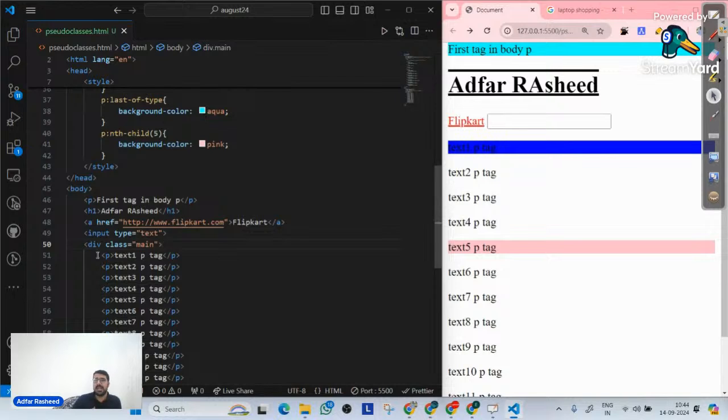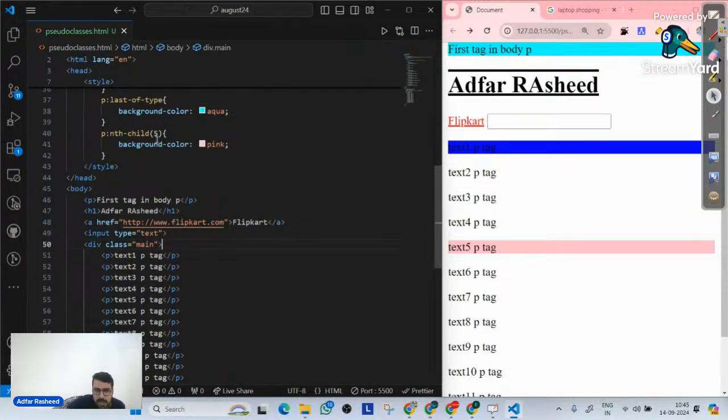Now I don't want that. I want an arithmetic progression like thing. What do I mean by that? I want, if my P tag is the first element targeted, then the third element, fifth element, seventh element. I mean in a pattern. Odd p elements, target that in a parent. Even p elements, target that.